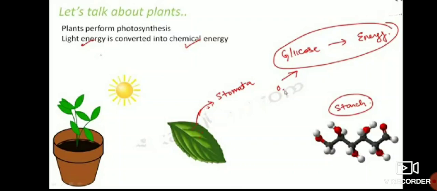Then you should learn how to write the equation for conversion of glucose into energy in the absence of oxygen and also in the presence of oxygen. Those two equations are also very important.